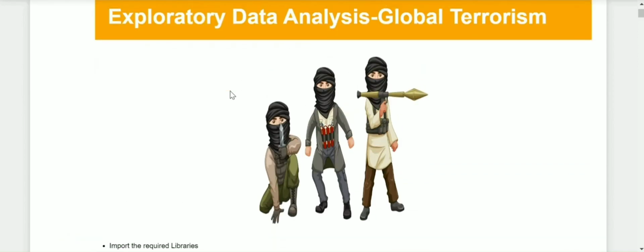This is actually a part of my internship at the Sparks Foundation in data science and business analytics. The task here is to find out what was the hot zone for terrorism and also the security issues and the insights that can be drawn by doing EDA on the dataset that is given.